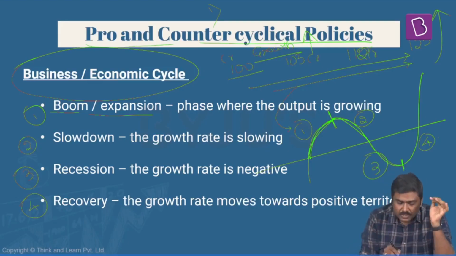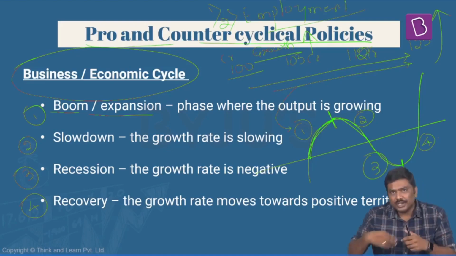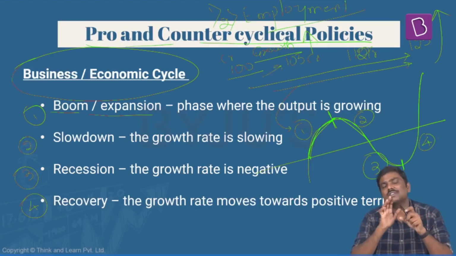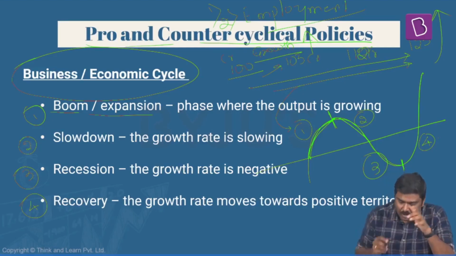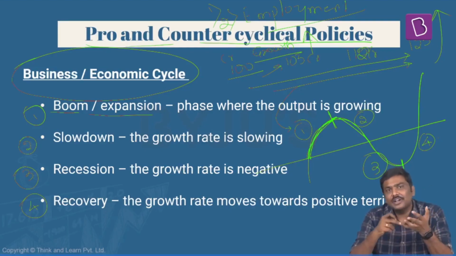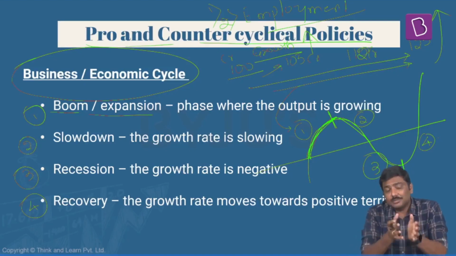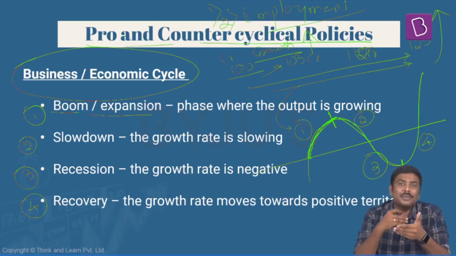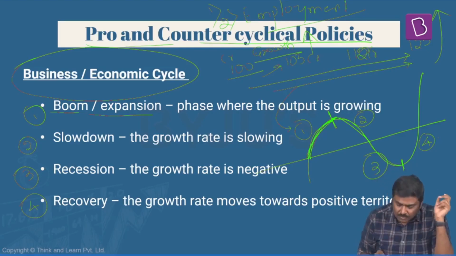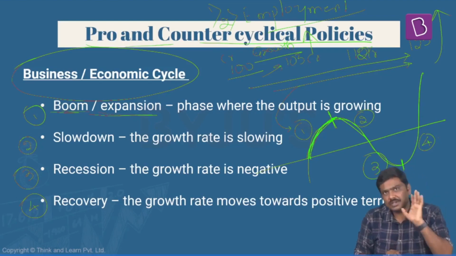In addition to this, you will also see that the creation of employment is being done during this stage. That is, the growth rate of employment is also higher during this phase of the economic cycle. So generally you will find these kinds of outcomes in the first phase. And when I say growth is increasing, employment is increasing, can I also simply say that the quality of life of people is expected to increase? Again, I'm saying is expected to increase. The per capita income of this economy is expected to increase. So these are generally the outcomes of this boom or expansion stage.